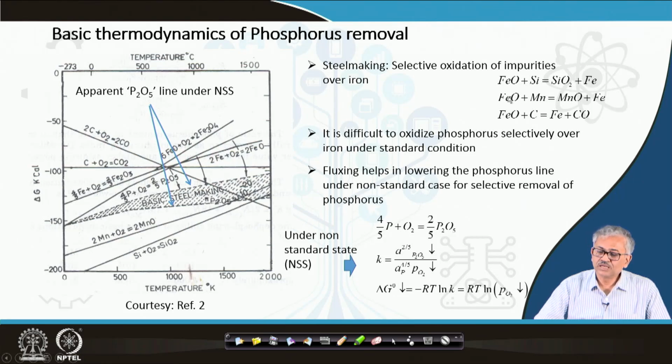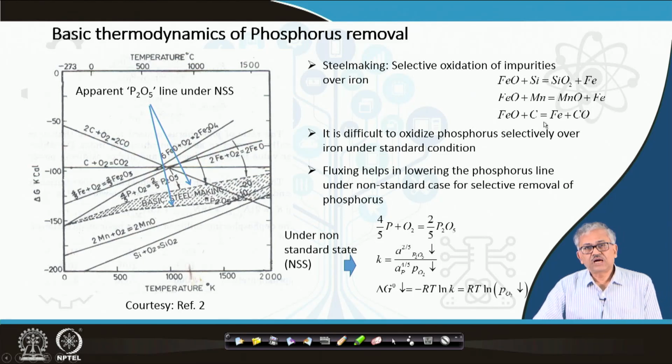Okay, but in case of the manganese, it is not the case. Manganese oxide is a basic oxide, so basic slag doesn't help much. But manganese oxide itself is a very strong, stable oxide compared to the FeO. So manganese also you can remove under steel making condition. If you have more oxidation power, so FeO activity is more, you can remove manganese in the form of MnO. Okay, that is possible.